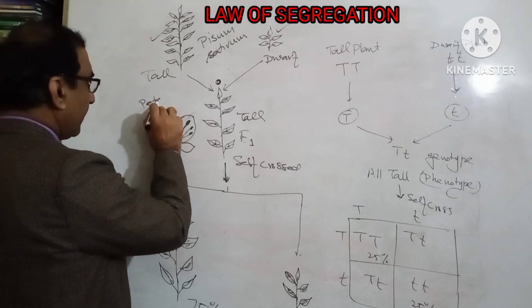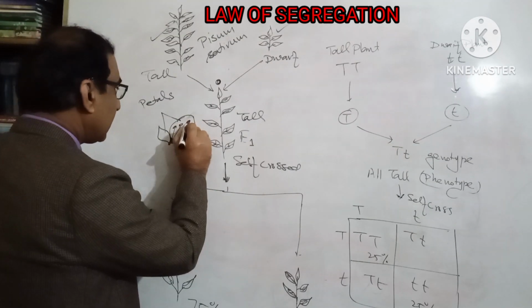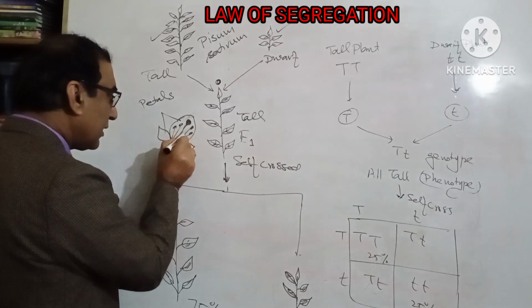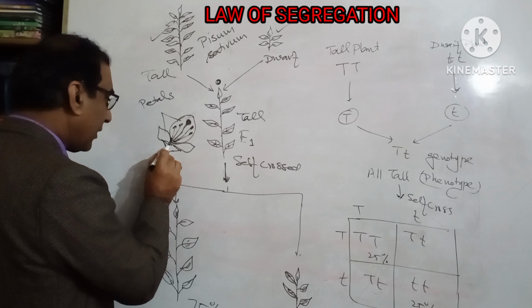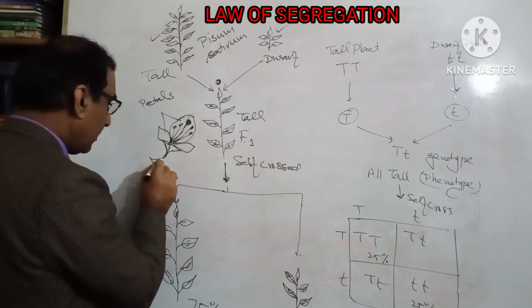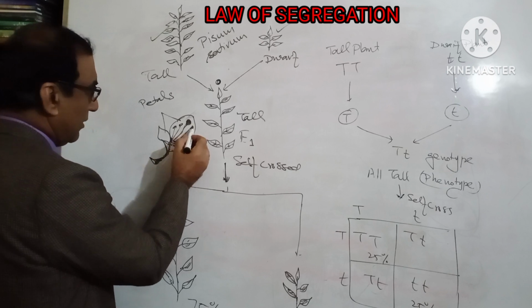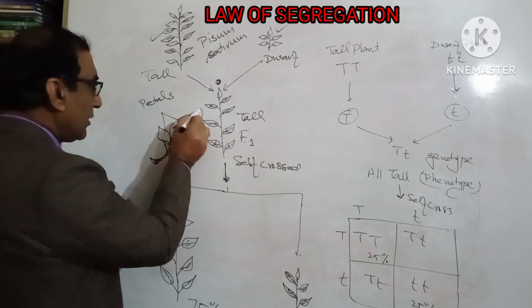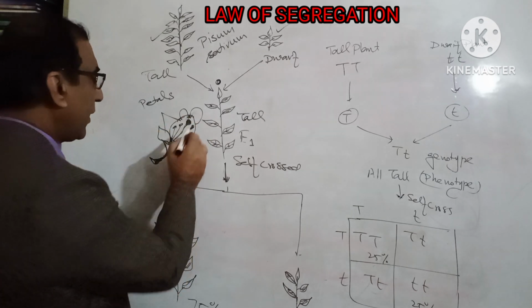We are at the moment not concerned with the petals. So this is, for example, the stigma. He took the pollens from the same plant and allowed them the chance of fertilization. So this is the procedure which was used by him.